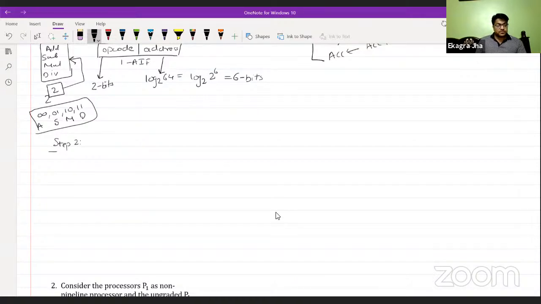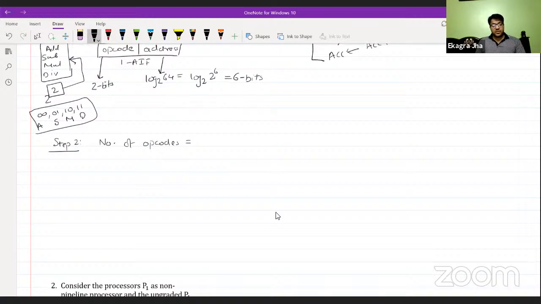Step 2. After you design the instruction format, find the total number of opcodes the system or this instruction format supports. So how do you find the number of opcodes?